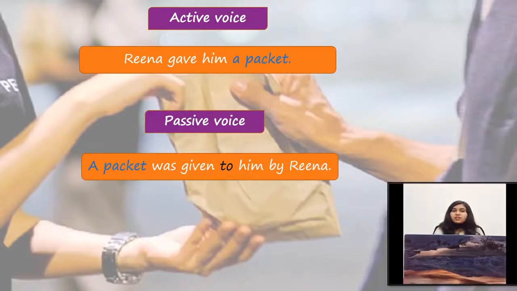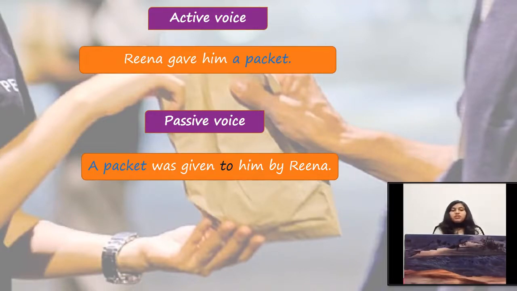So our sentence will be in passive voice. A packet was given to him by Reena. Now look at the changes carefully, what we have done. In this sentence we have chosen the direct object, a packet, as a subject. That's why we have written a packet first here.